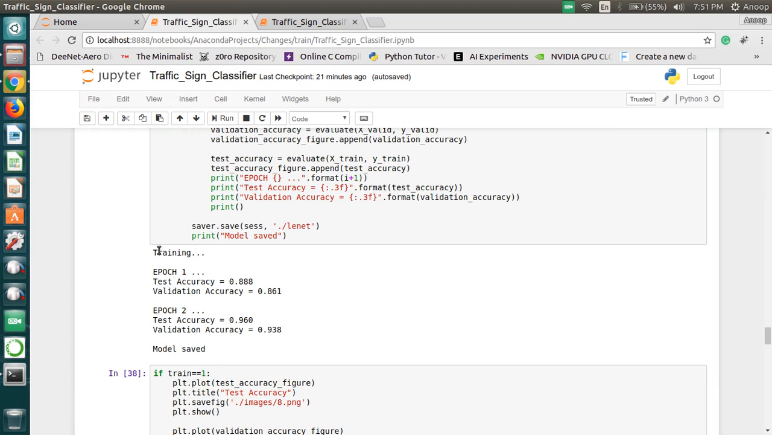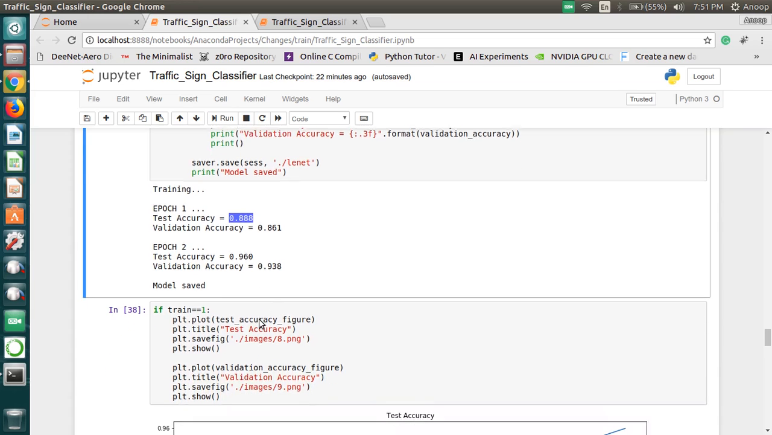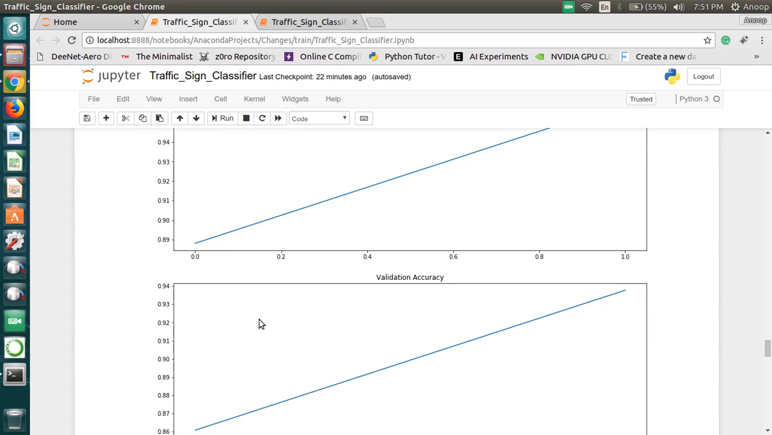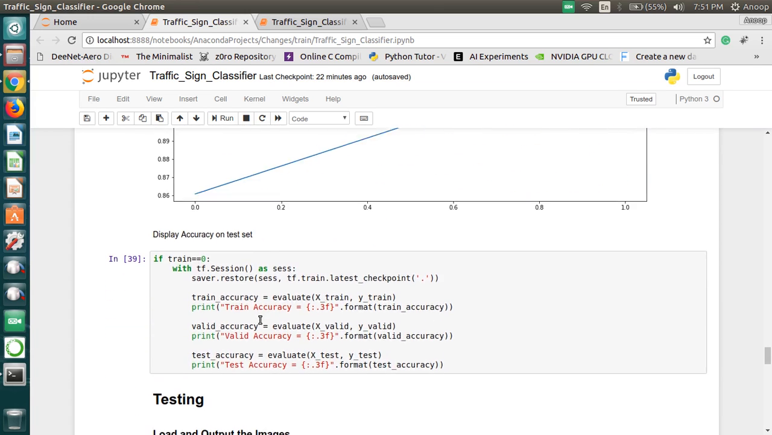See, after training of each epoch we get the accuracy. For one epoch we got a testing accuracy of 0.888, that is 88%, and validation of 86%. For the second epoch we got a testing accuracy of 96% and validation of 93%. Those models have been saved, and this is the loss value which we have encountered, saved in a graphical format.